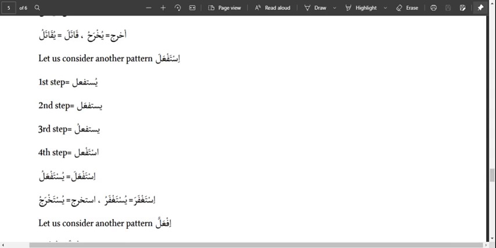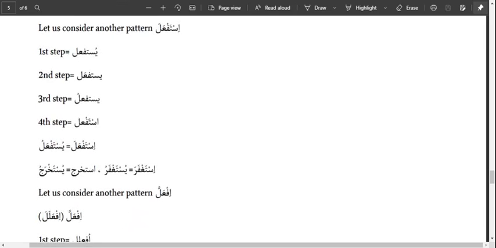For example, we have istaghfara, yastaghfiru, passive yustaghfaru. Istakhraja, yustakhraju. The second to the last letter taking kasra must take fatha, and harful mudara takes what? Dhamma. All other sukuns remain the same.